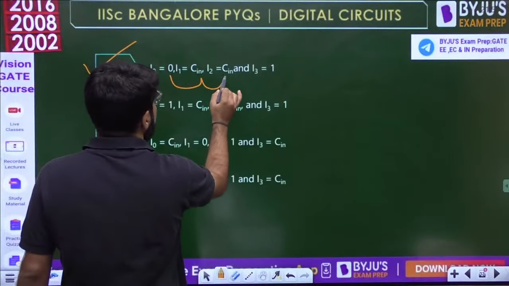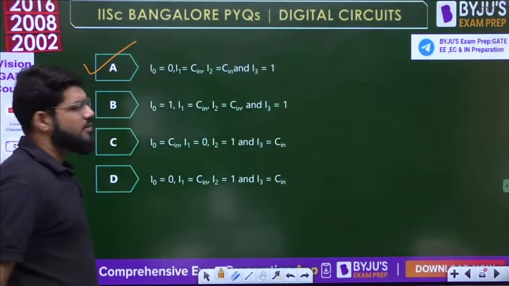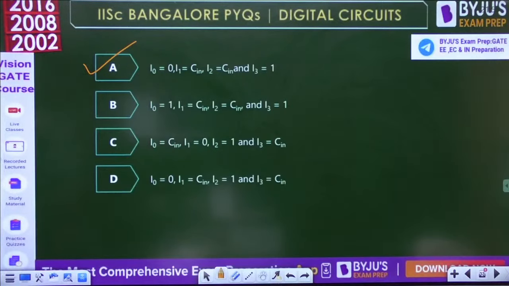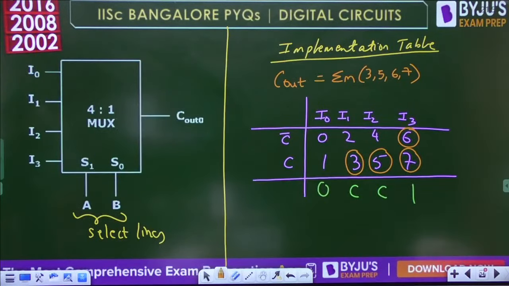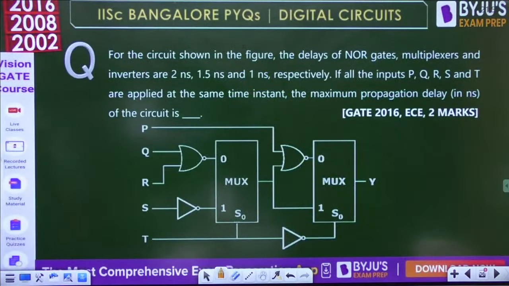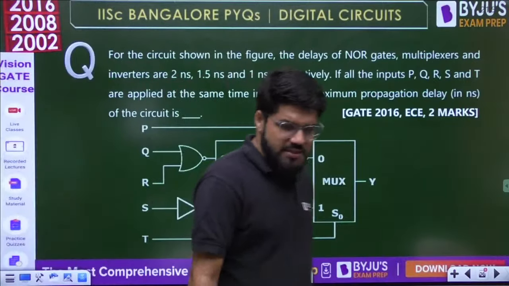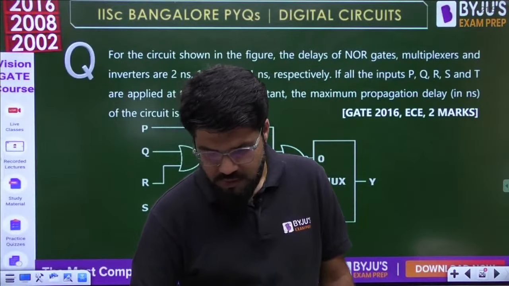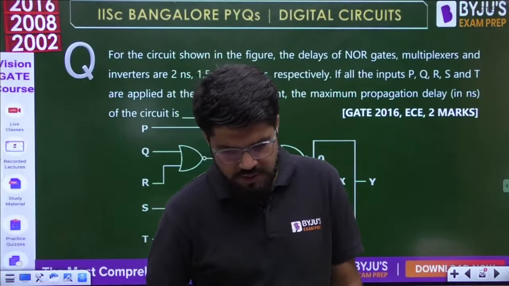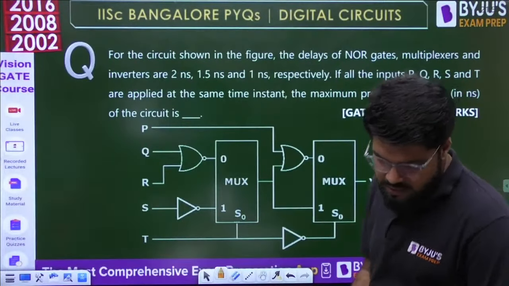0 C C 1. Correct? That's what it is. Option number A is the very, very correct answer. Okay? Next question here.